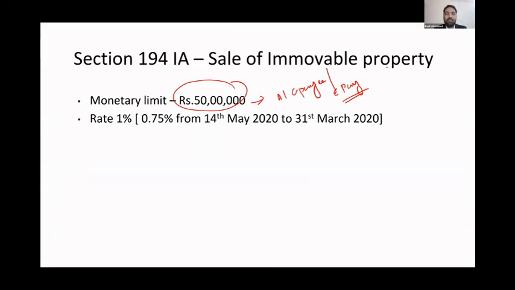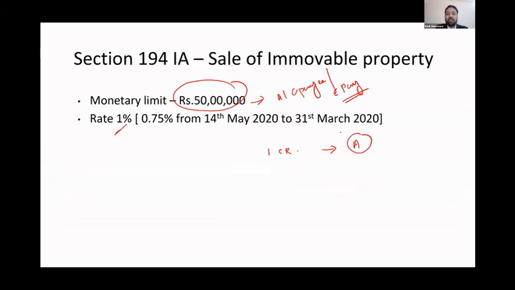But not only that, any amount, whether it is an account payee cheque or an electronic payment, if it is more than 50 lakh, you are liable to deduct TDS at 1%. So let's take an example to understand this. You are going to sell your property for 1 crore. Property price is 1 crore.